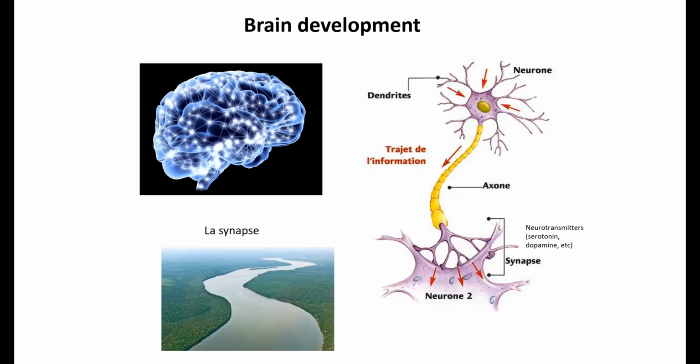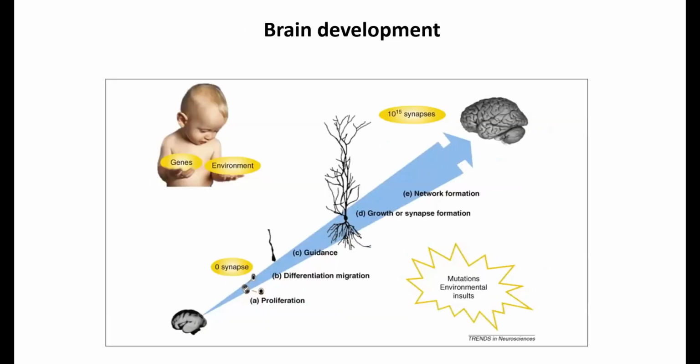Our goal is to try to understand how the mutations identified in the different children could affect brain development and brain functioning, with the transmission of information between the different neurons. It's just to show you a basic view of what is important for brain development. We have several important steps. I won't go into the detail, but basically we have neural stem cells that proliferate and then differentiate and make the neurons, the cell unit of the brain. The neurons connect together to form the normal, adult brain we have here.